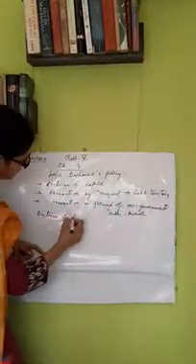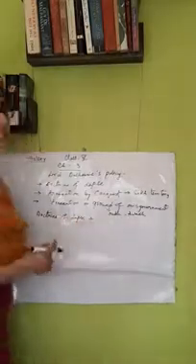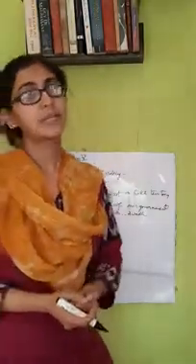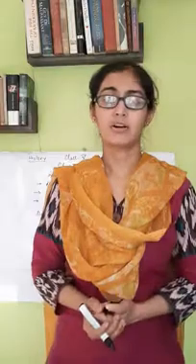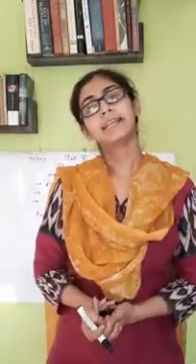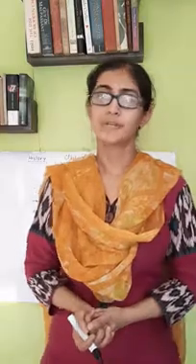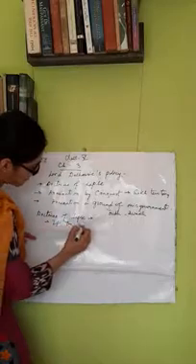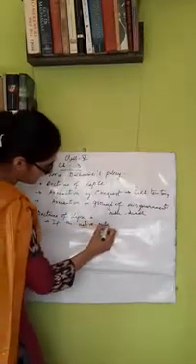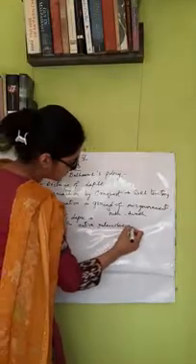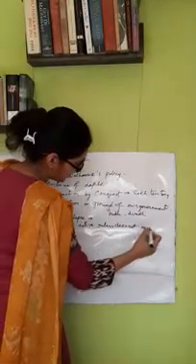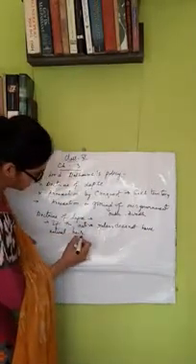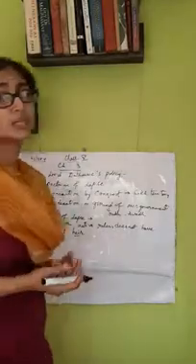Doctrine of lapse was the policy where it was said that if any Indian ruler died without a natural heir, a natural son, then that area will come under British rule.